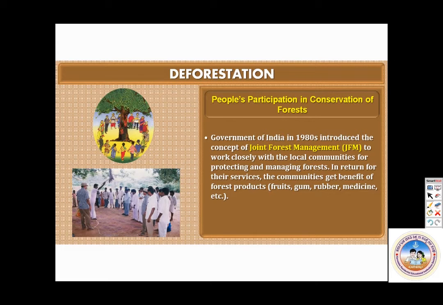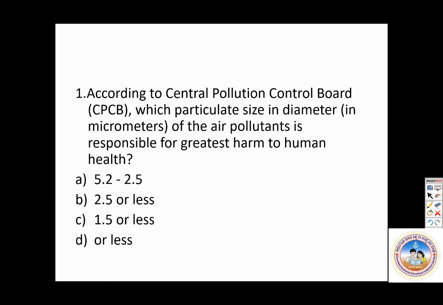The government of India in 1980 introduced the concept of joint forest management to work closely with local communities for protecting and managing forests. In return for their services, the communities get the benefit of forest products: fruits, gum, rubber, medicine, etc. So this is a very easy method of protecting forests.